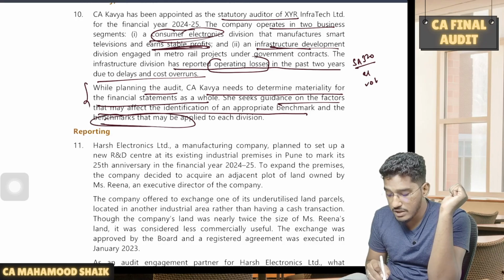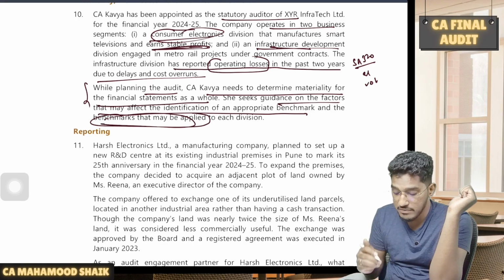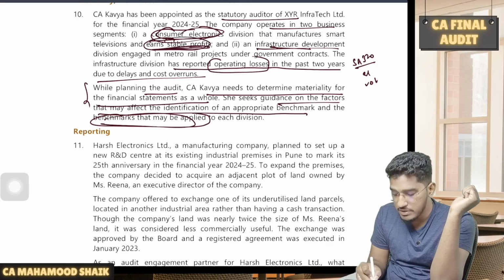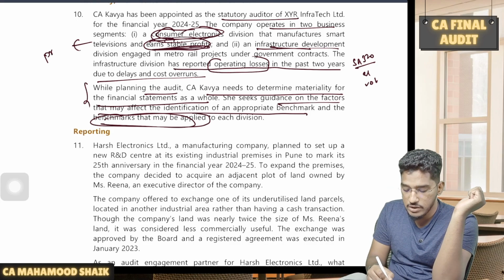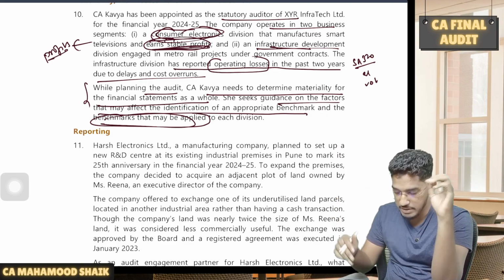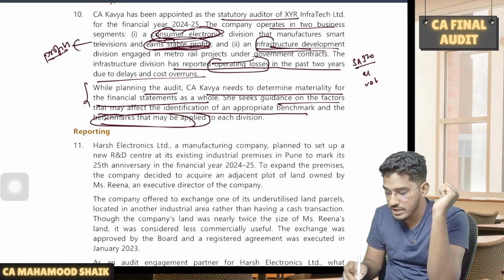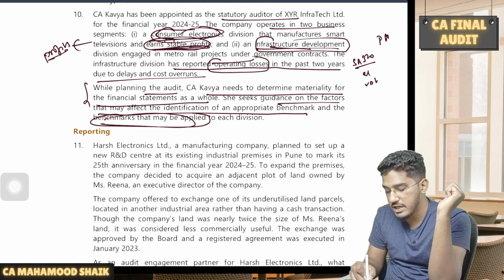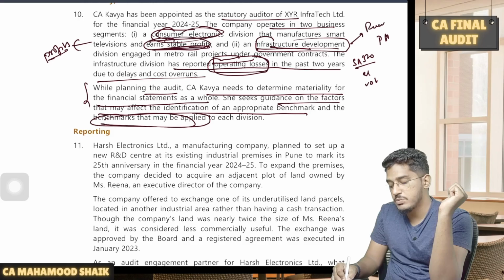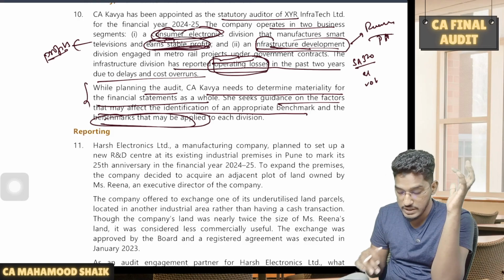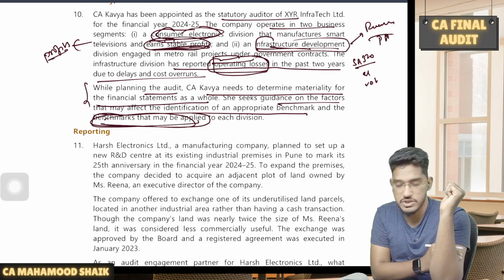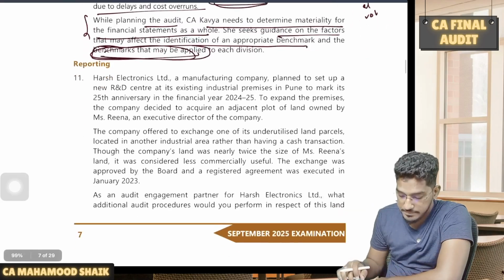And also they are asking what benchmarks may be applied to each division. In the given case, what benchmark will you apply? See, in the consumer electronics division, since there is a stable profit, we can take profit as a benchmark. Why? Because it is less volatile. The profits are stable. Whereas when it comes to the infrastructure division, we can't take profits as a benchmark. Why? Because it is a loss-making division. Instead of that, we can take revenue as a benchmark. Revenue could be an appropriate benchmark. So they are asking what benchmarks may be applied to each division, and you are required to write that here.